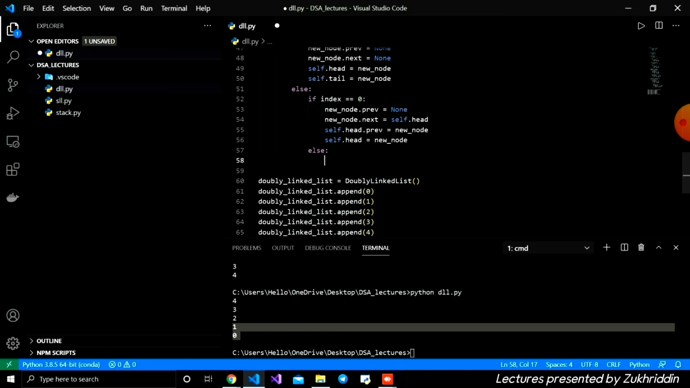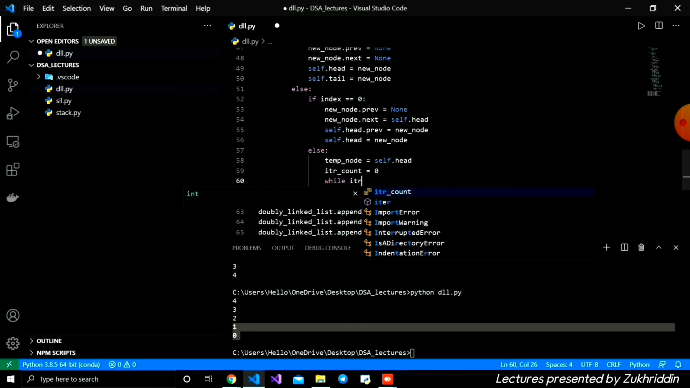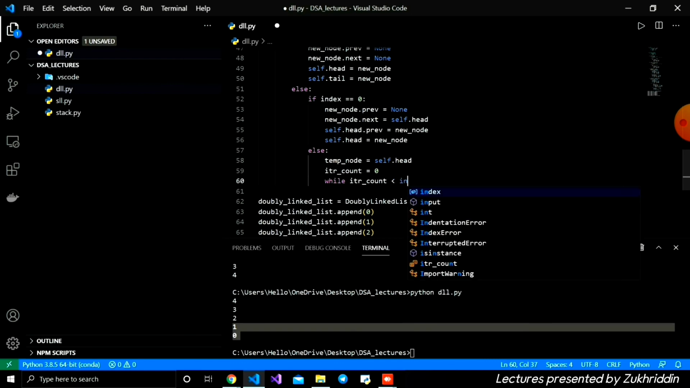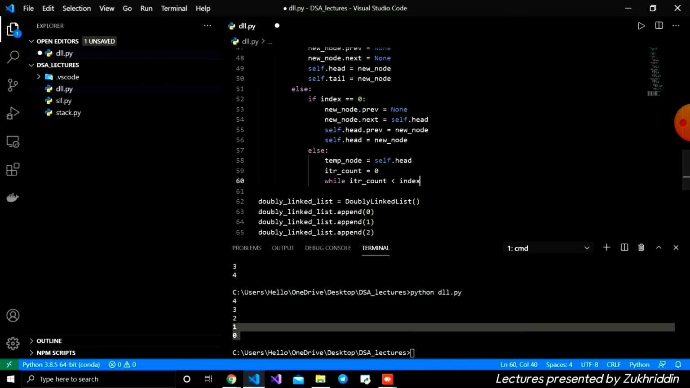Inside else we just iterate our linked list. Firstly I'm going to create a temporary variable, temporary node, is equal to self dot head. And I'm going to create the iterate function. If you remember, we created it like this when we created a single linked list. Iterate count is equal to 0, and we're going to iterate using while, whenever iterate count is less than index minus 1. Yes, like so we are iterating every time.